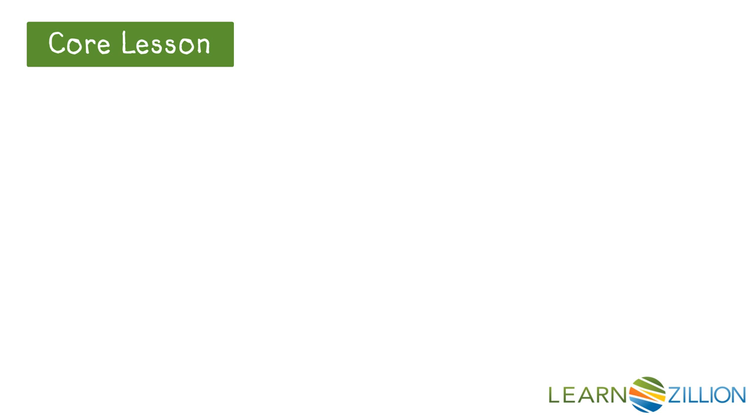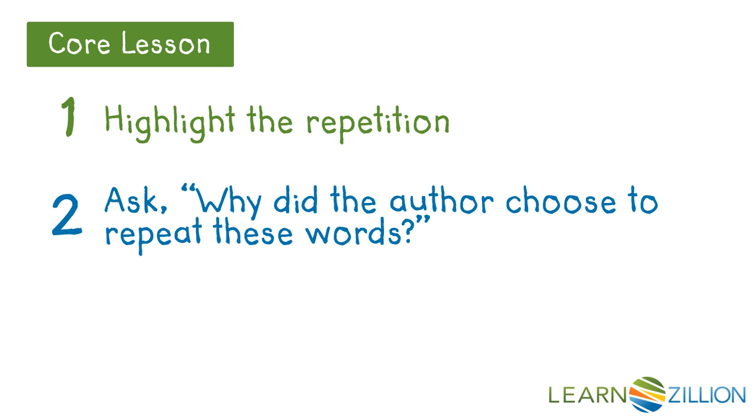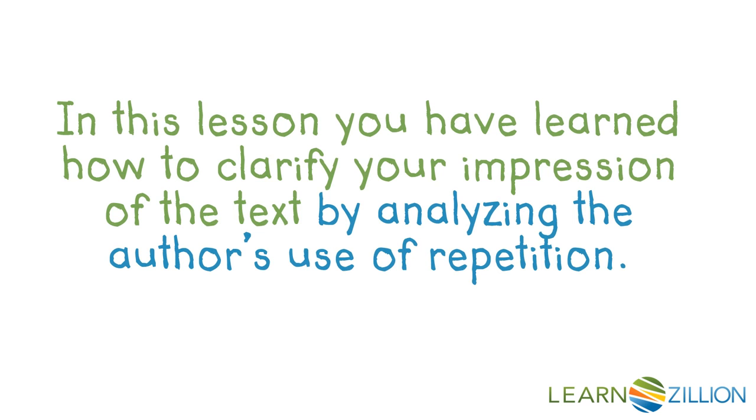So let's review the steps we took to clarify our impression of the text by analyzing the author's use of repetition. One, highlight the repetition. Two, ask, why did the author choose to repeat these words? And three, ask, what impression do these make? In this lesson, you have learned how to clarify your impression of the text by analyzing the author's use of repetition.